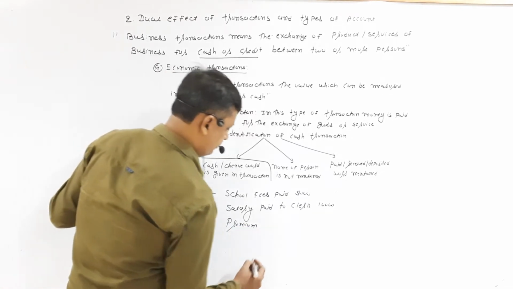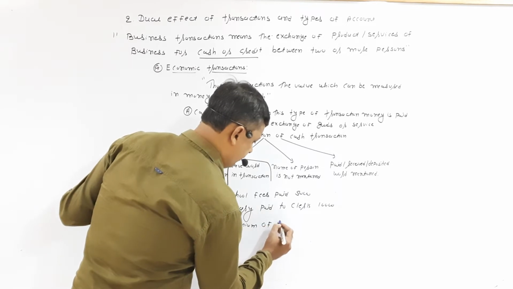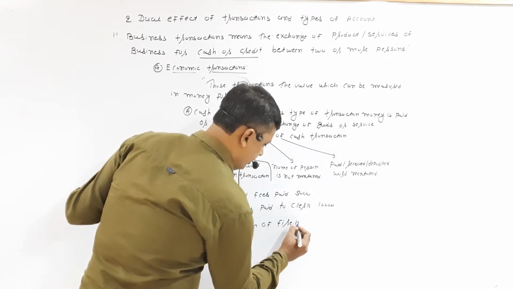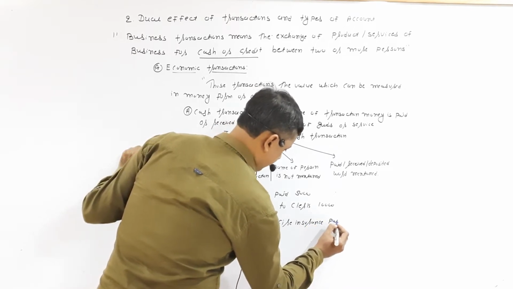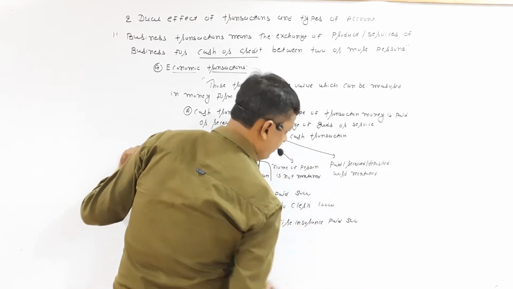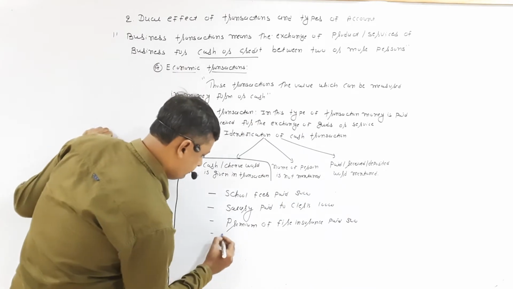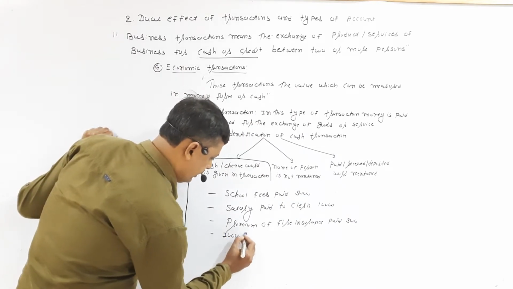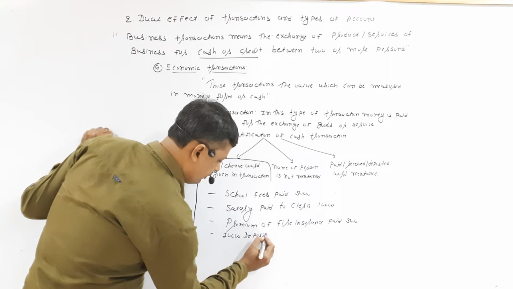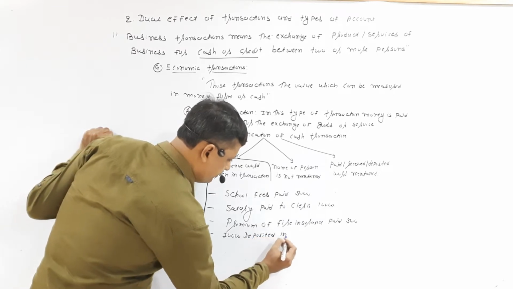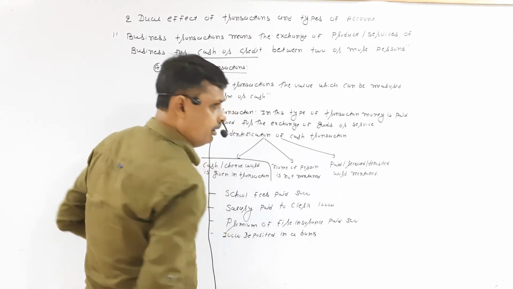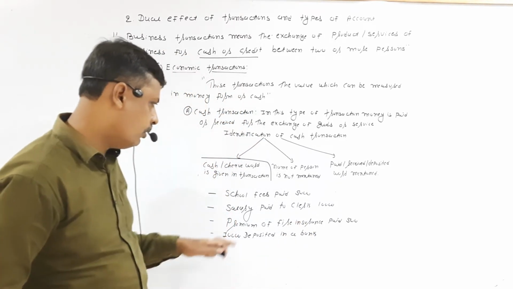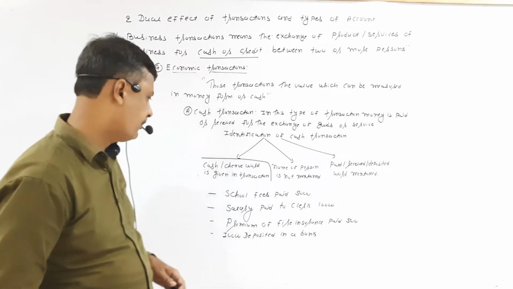Premium of fire insurance paid 500. 10,000 deposited in a bank. These transactions are also cash transactions.